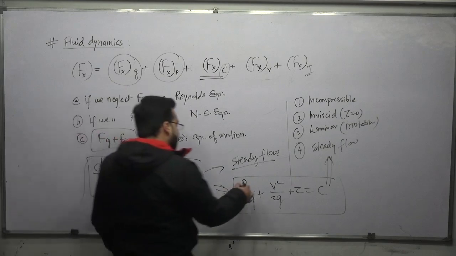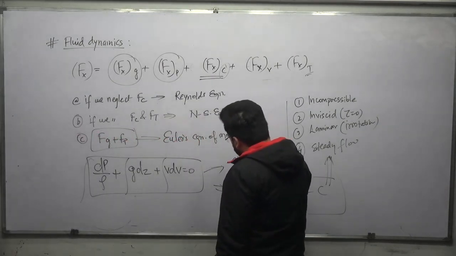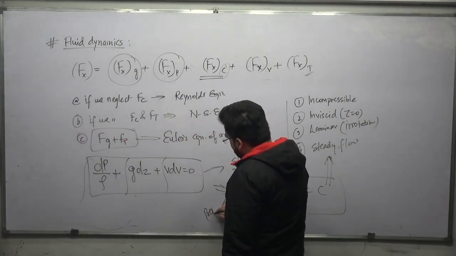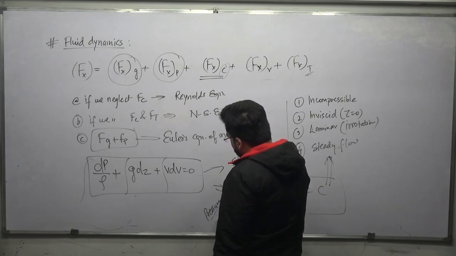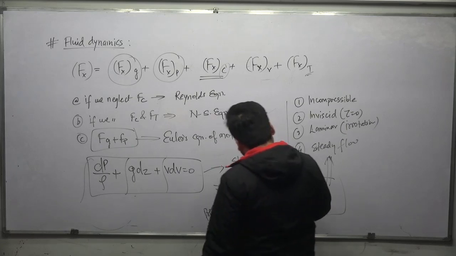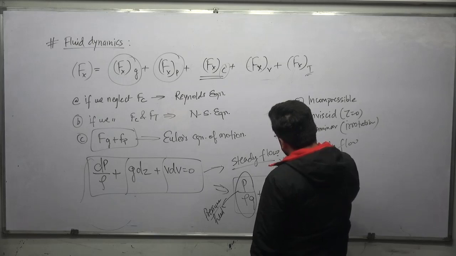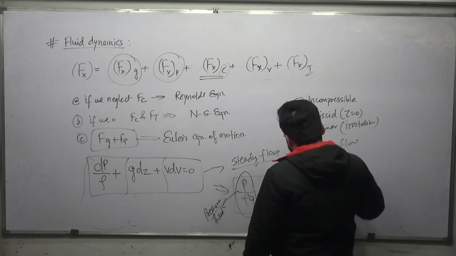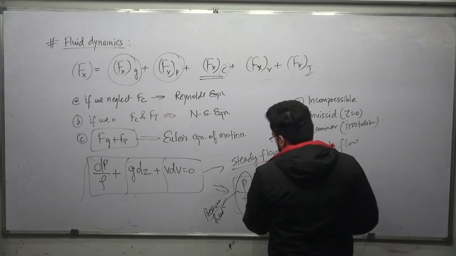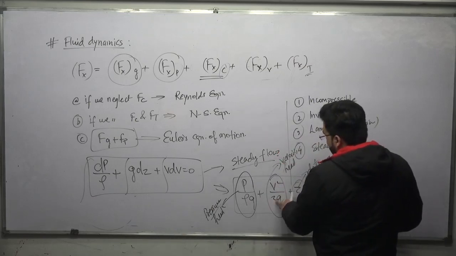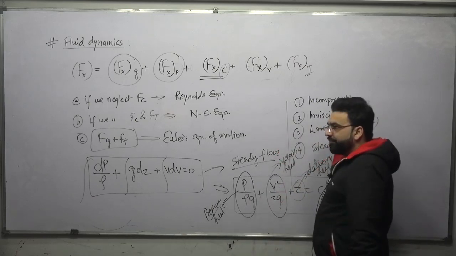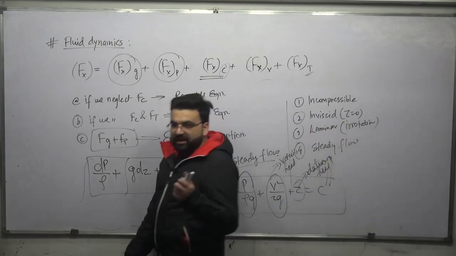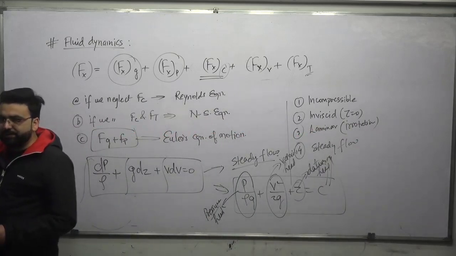And I also told you that this P upon rho g is called the pressure head. Now what is head? Energy per unit weight is called head. This is the pressure head, this is the velocity head, and this is the datum head. These are called pressure energy per unit weight, kinetic energy per unit weight, and potential energy per unit weight. And how we got the expressions also, I told you that, right?